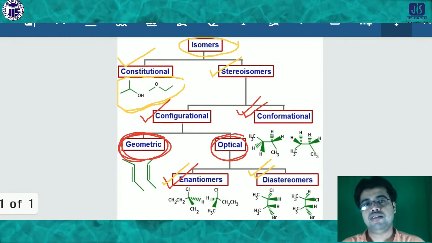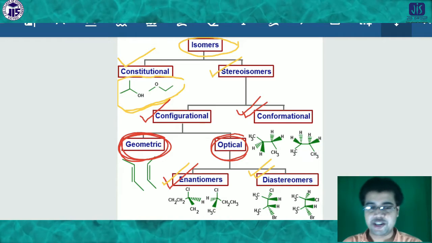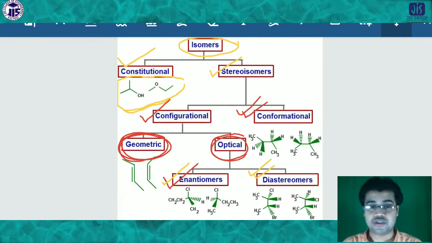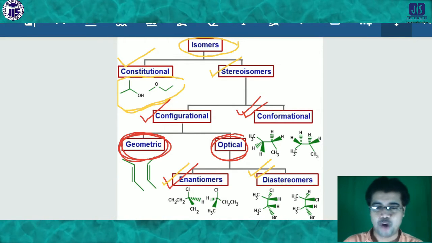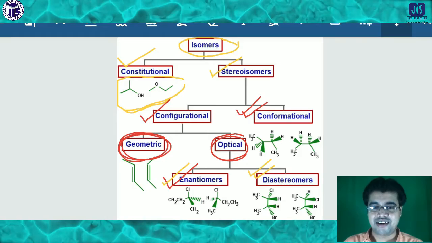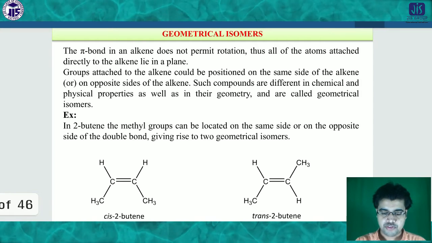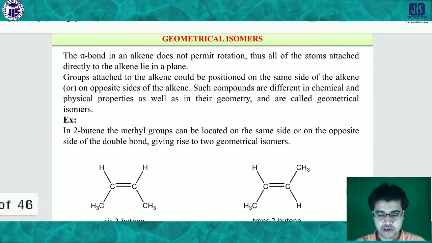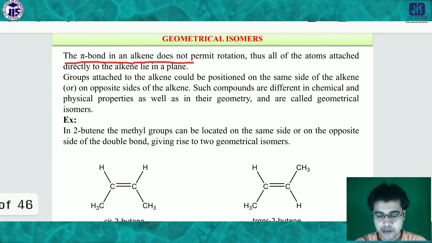Such that you can understand properly: this is the category of this isomer, and this is the category of that isomer. If you don't know the classification of isomers, then it will not be possible to understand properly in which category one is exactly included. So first of all, geometrical isomer means the pi bond in the alkene does not permit rotation.